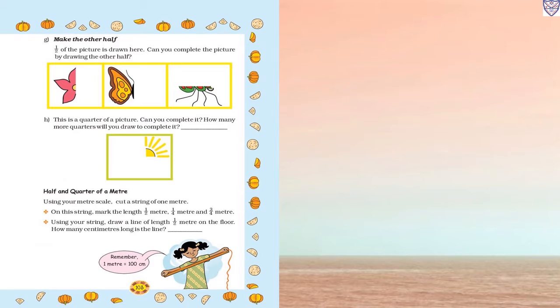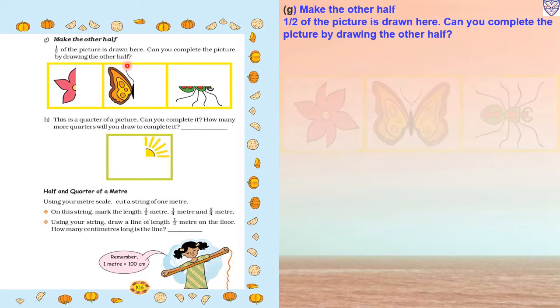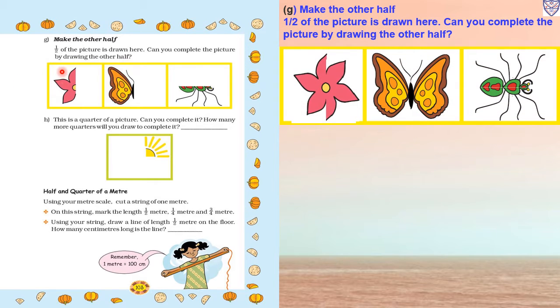Now next, page number 103, make the other half. Now here we have to do the other half. Half of the picture is drawn here. Can you complete the picture by drawing the other half? Yes. So here the flower half is there, so we have to complete it this way and you have to color. And the butterfly half, so the other part of the butterfly you have to draw. Here the hand's half part is given, so you have to draw the other part.